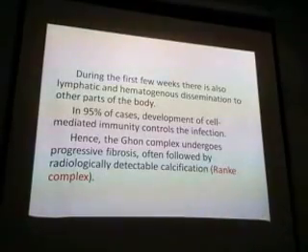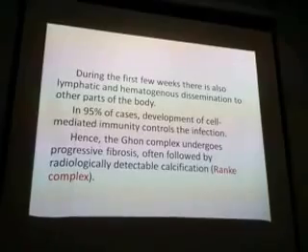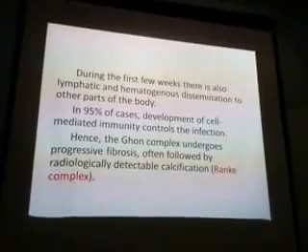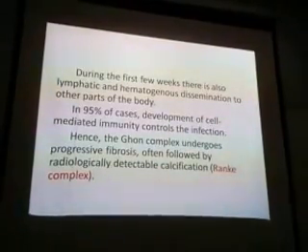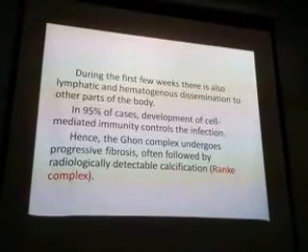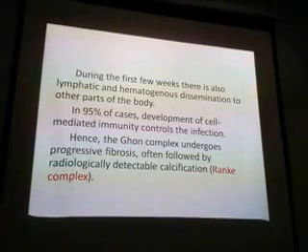What is metastatic calcification? What is dystrophic calcification? Metastatic means the calcium is increased in the body, and it will deposit anywhere in the body. Just forget this. Dystrophic means if any lesion is there in our body, which is a cavity lesion or necrosis, the calcium will go and get deposited there. That is called dystrophic calcification.